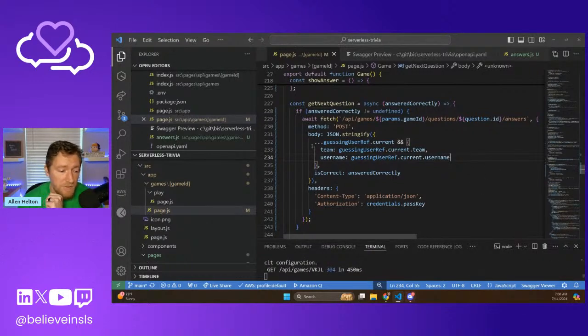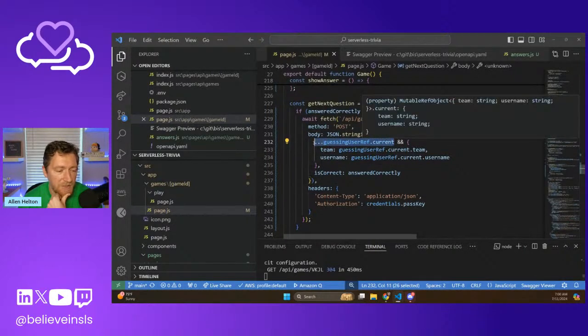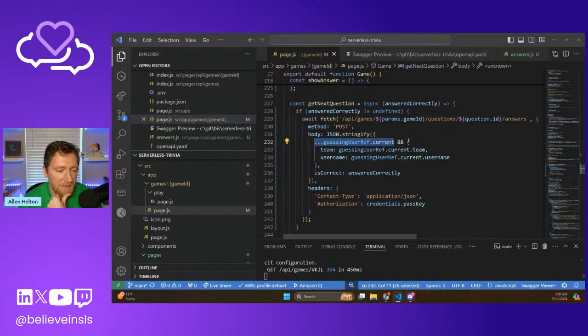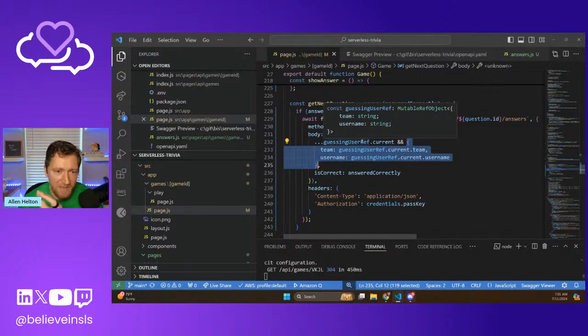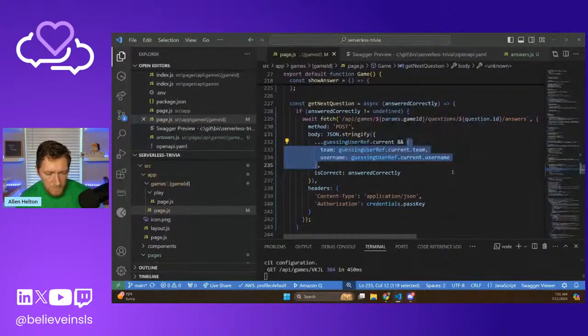So in JavaScript, this is the spread operator when used this way. It's also another operator used for destructuring, but when it's used this way, it's saying if this evaluates to true, then add this. Basically put this in the JSON object that you're creating. So we're saying if somebody's name is highlighted on the screen, that's what that really refers to. Add team and username to the payload. So let's see if this works. That's really all we need to do to see if it works.